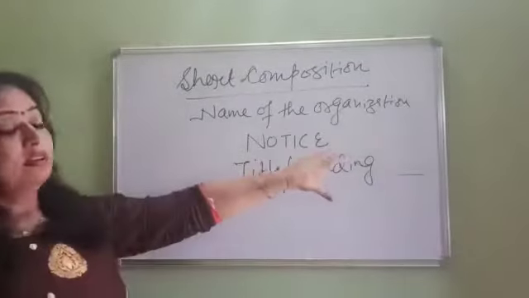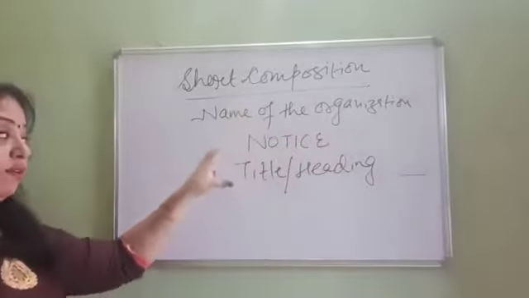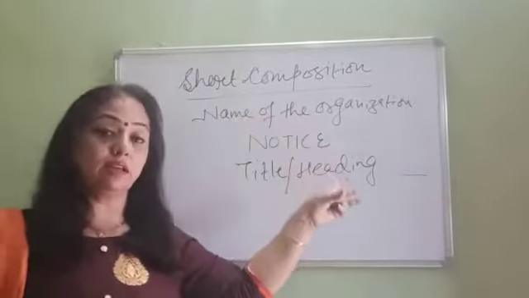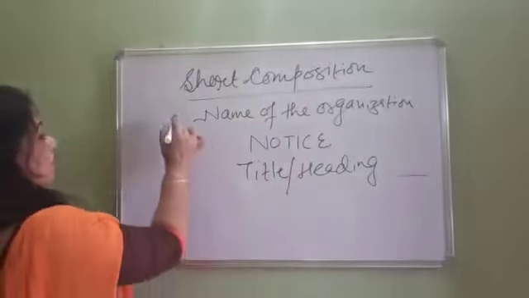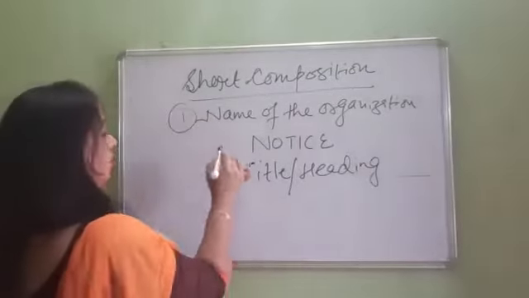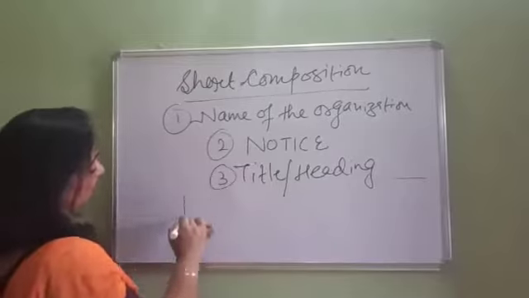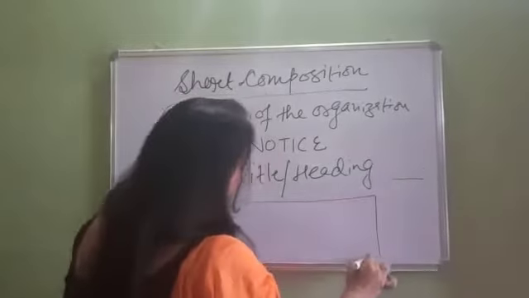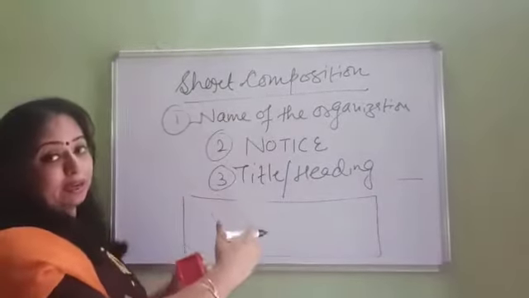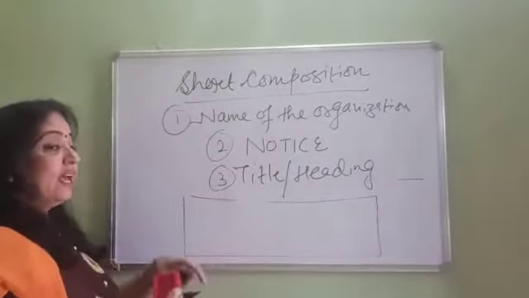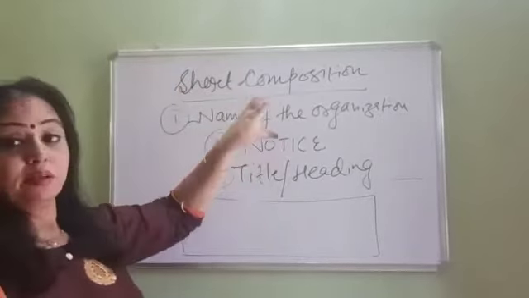So then again, the heading. What is the heading? What is the value point? What is the title here? That is the third point. So first we have written the name of the organization, then notice, then title. Now this one is the body of the notice. What do you include in that? That carries 3 marks, but I will explain this in detail. I am just telling you that these 3 points are what you do in the beginning.